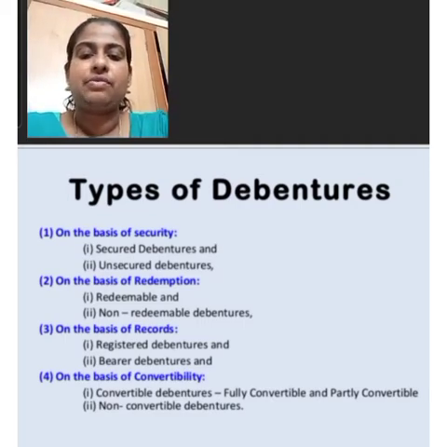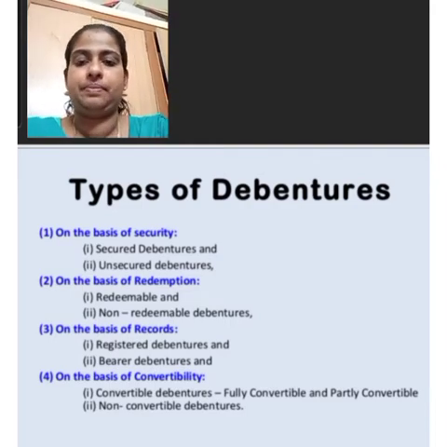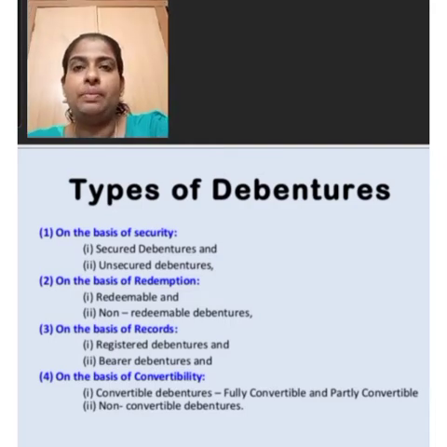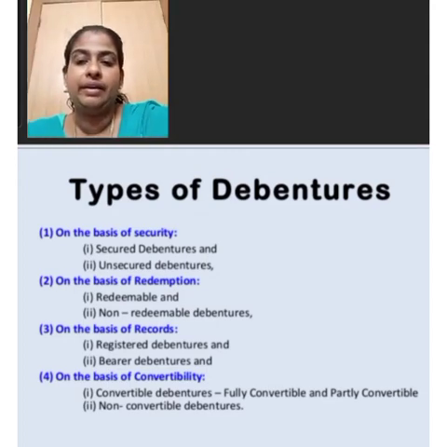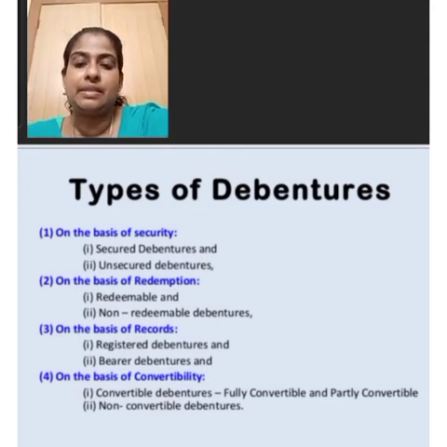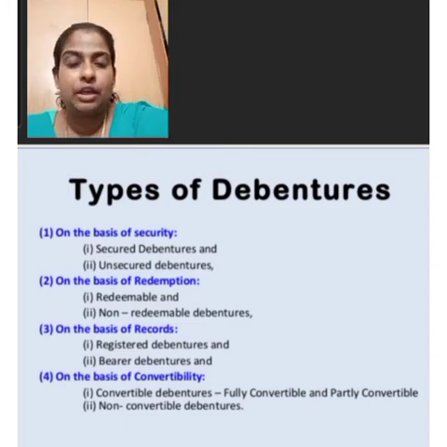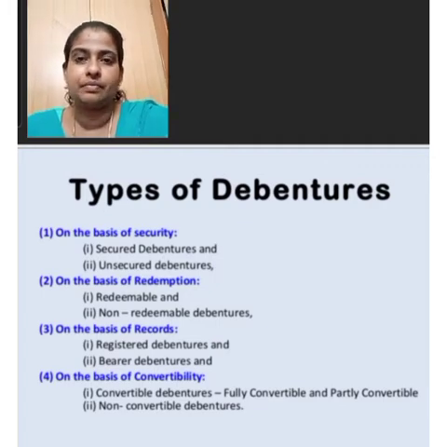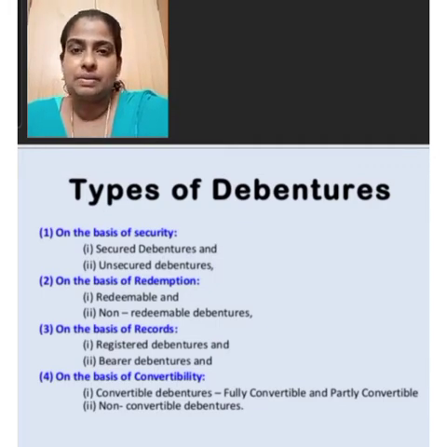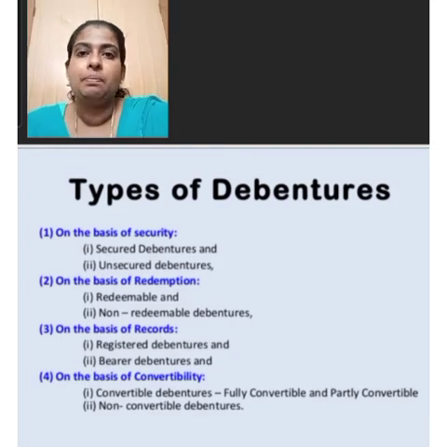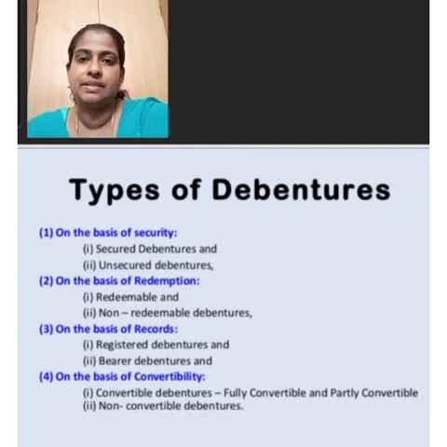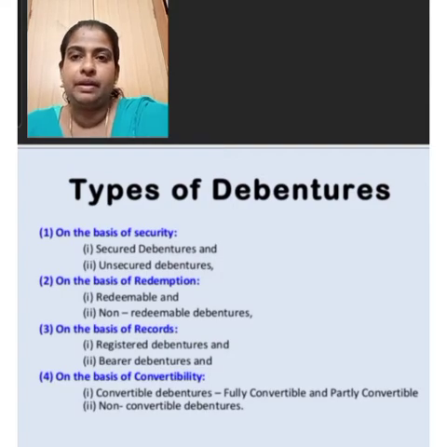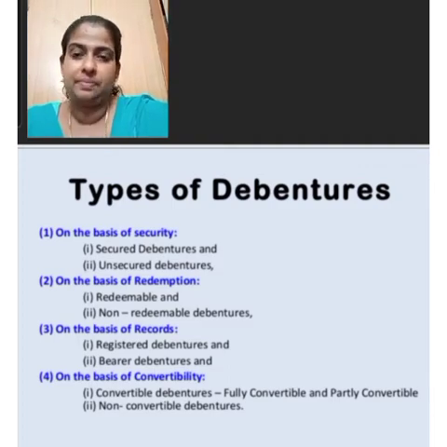The next is classification on the basis of redemption. On the basis of redemption, debentures can be divided into two: redeemable debentures and irredeemable or non-redeemable debentures. The first one is redeemable debentures. Redeemable debentures are those which will be repaid by the company either in lump sum at the end of a specified period or by installments during the lifetime of the company. Most debentures are generally of this type.